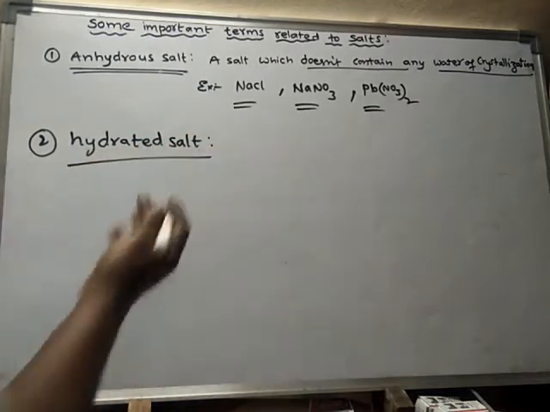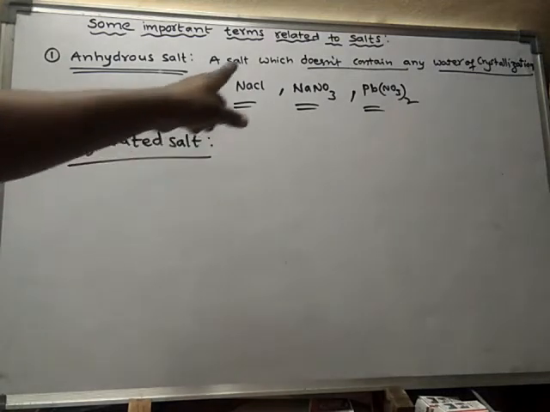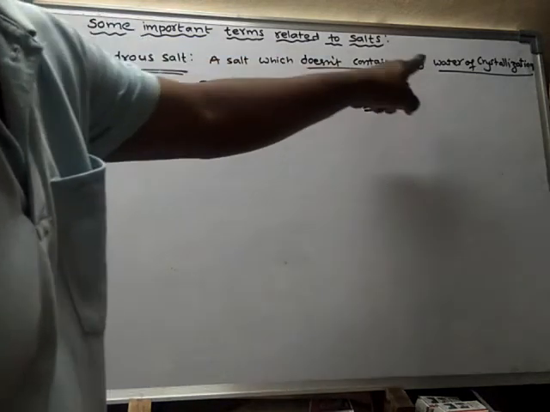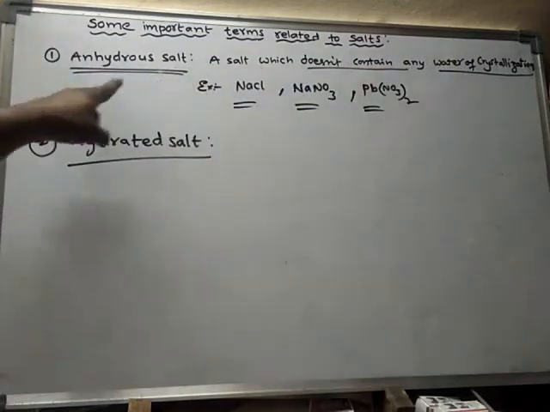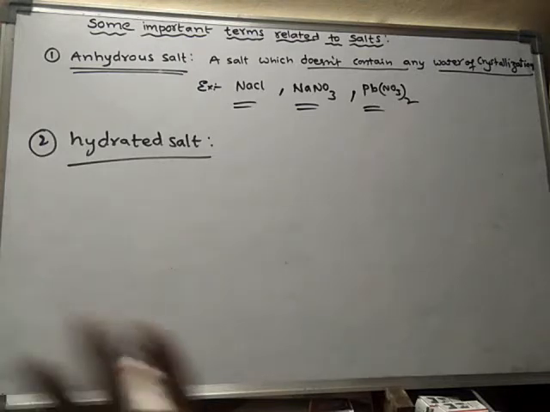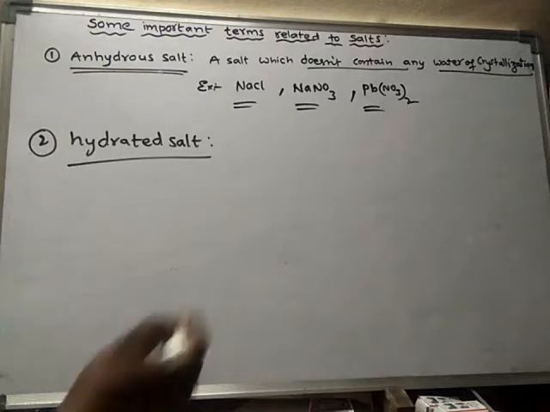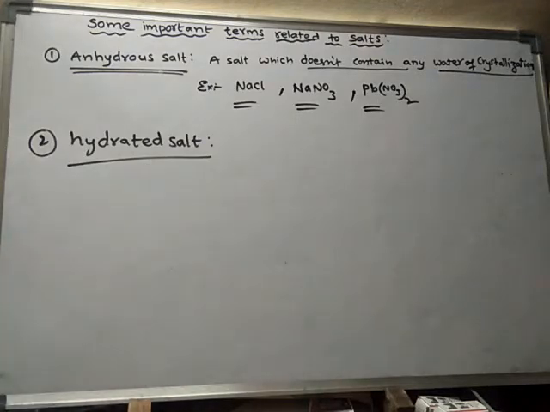Hydrated salt. That means the salt which is having water of crystallization is said to be hydrated salt. If water of crystallization is not present, then that salt is said to be anhydrous salt. If water of crystallization is present, that means a definite number of water molecules are loosely bonded to one molecule of a salt. For example, we have seen copper sulfate, blue vitriol.